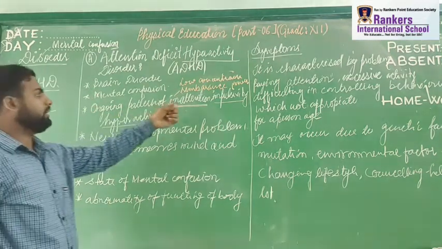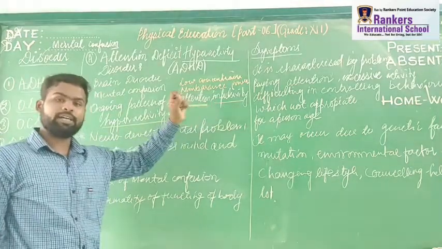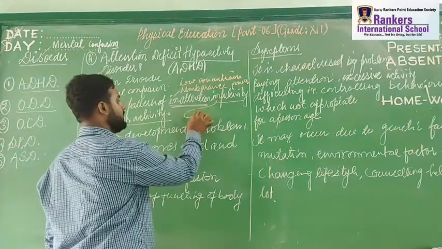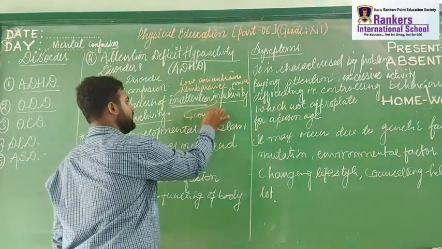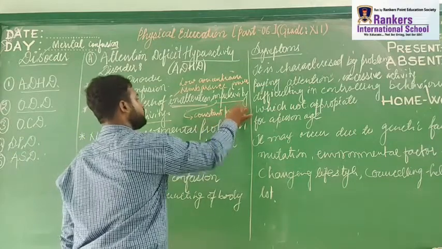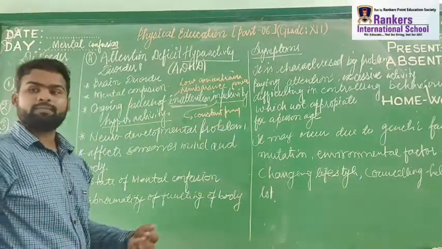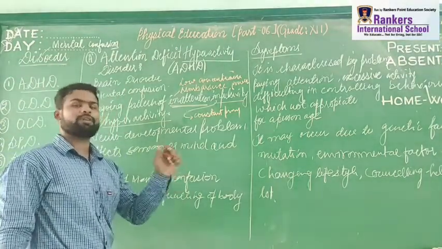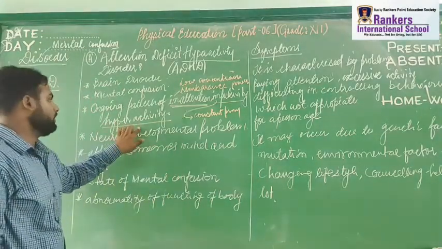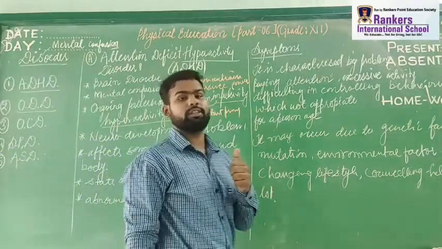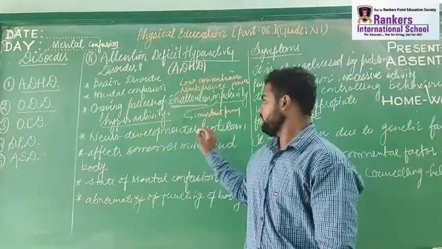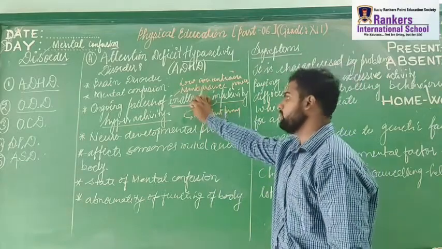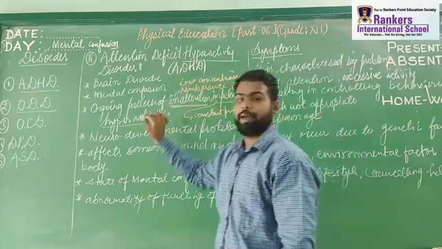So ongoing pattern of inattention, impulsivity, right? So when I am talking about impulsivity, it means constantly doing or performing a task. They need something to do. They cannot sit for a while in a proper way. They want to do something else. Hyperactivity. They are very hyper. They do not have control over their anger. Right? So here these students or individuals have a problem with inattention, impulsivity and hyperactivity.